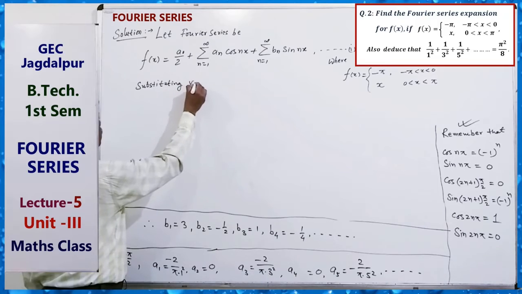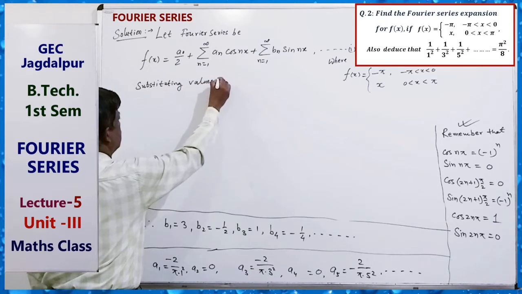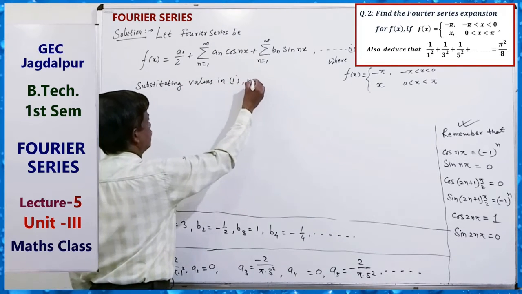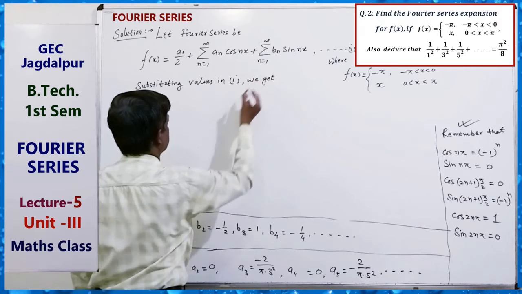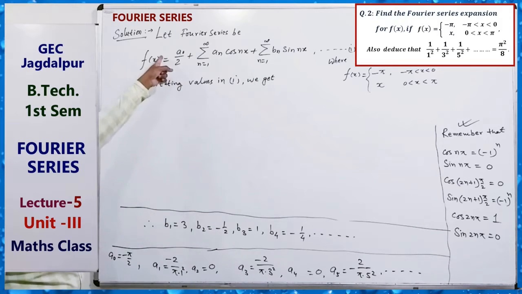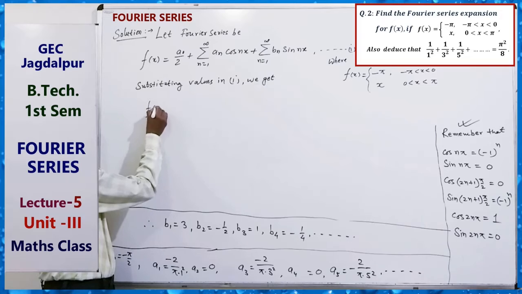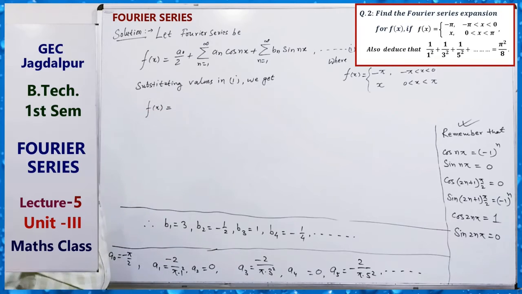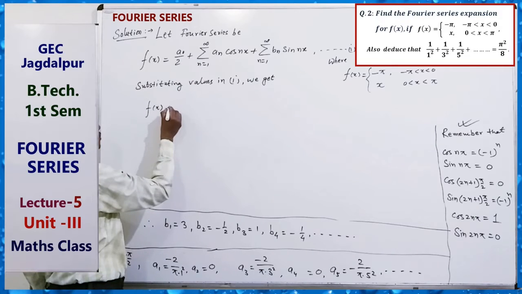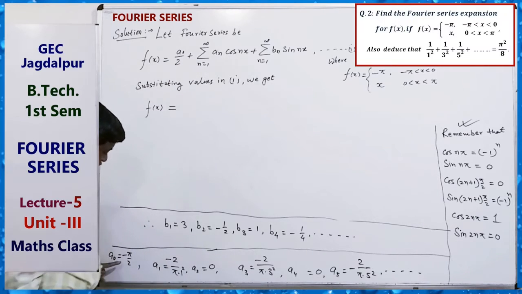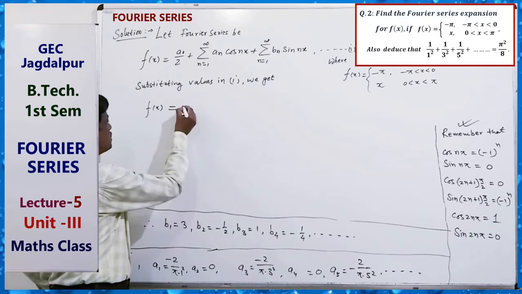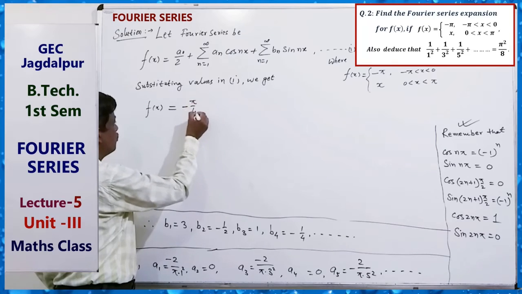Substituting values in 1, we get f(x) equals a0 over 2, that is minus pi by 4.